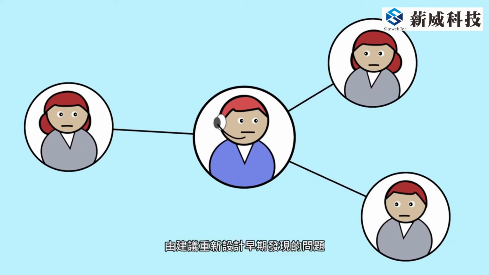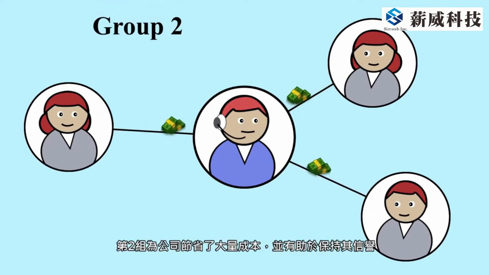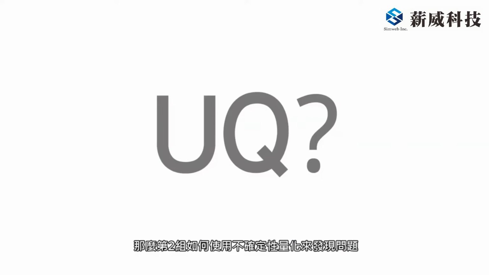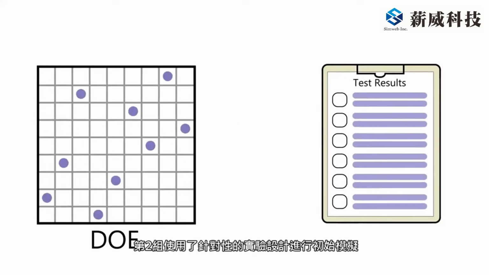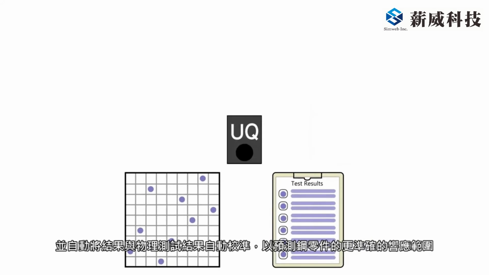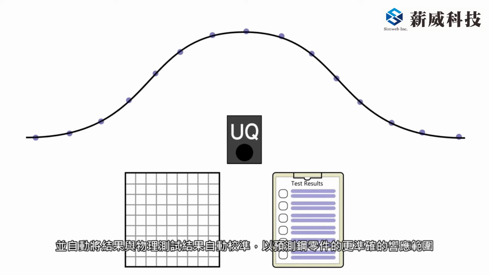By finding the problem early and advising a redesign, Group 2 saved Company A significant costs and helped to maintain its reputation for reliability. So how did Group 2 use uncertainty quantification to find the problem? Group 2 used targeted design of experiments for their initial simulations, and the results were automatically calibrated with physical test results to predict a more accurate range of responses for the steel parts.